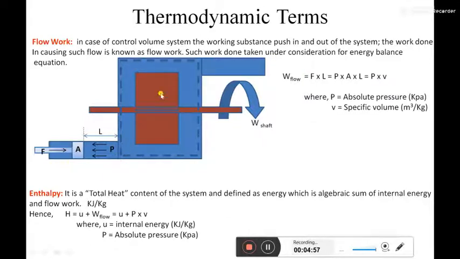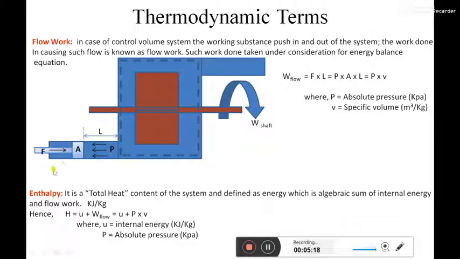Okay, so that flow needs to be maintained here. To maintain that flow across the boundary of the control volume, whatever force is needed, whatever work is done by the surroundings on the system, is called flow work. Here the surroundings are doing work on the system to maintain the flow across the boundary of that control volume; it is called flow work.